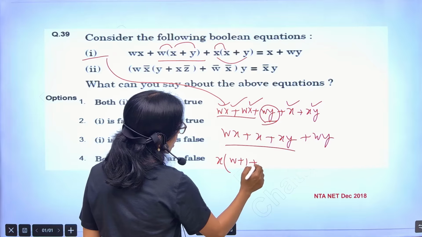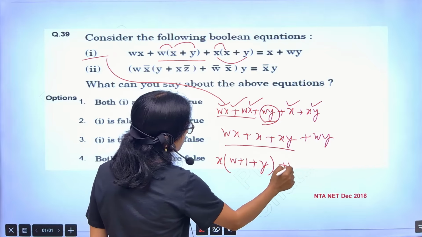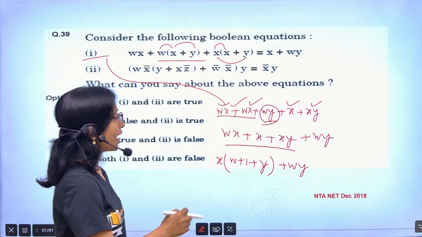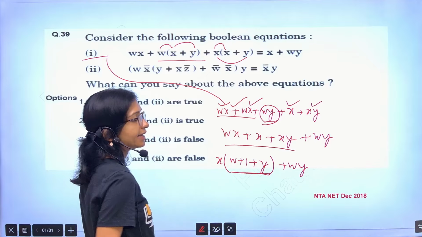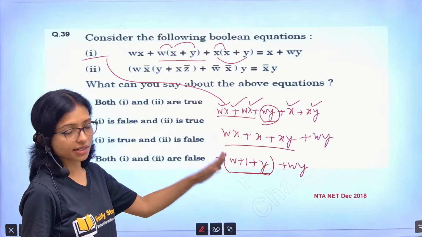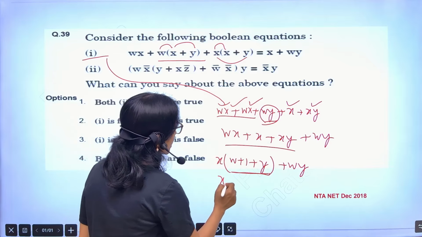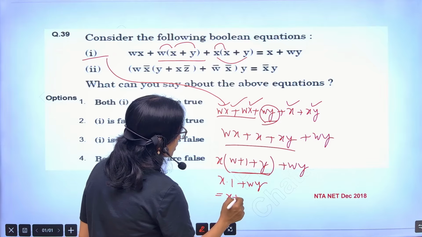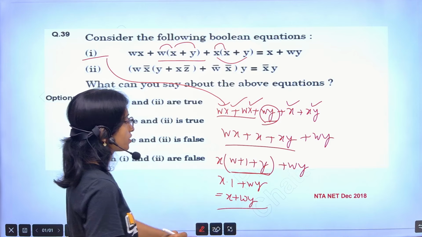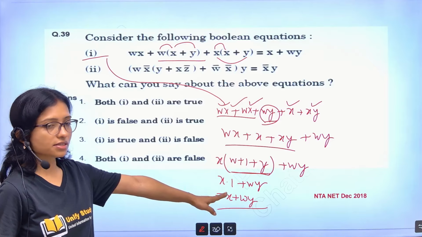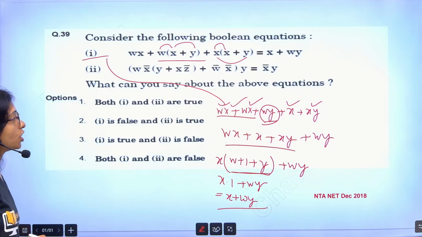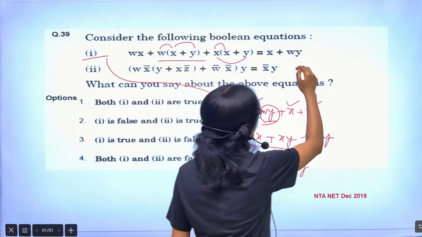W plus 1 plus y plus wy. Okay. So 1 plus anything is 1. So that's why x dot 1 plus wy. So I am getting x plus wy. So your answer is x plus wy. Got it? Clear? So this one I am getting correct.